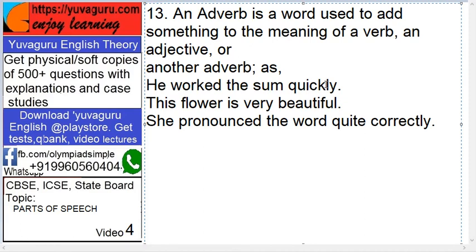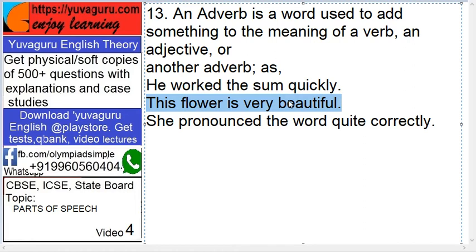Do not get confused or look for "ly" only. The flower is very beautiful. So what is this? Again confused. Where is "ly"? Nothing. So what is the adverb then? See here, again understand the meaning: add something to the meaning of the verb, adjective or an adverb. Either of these three.